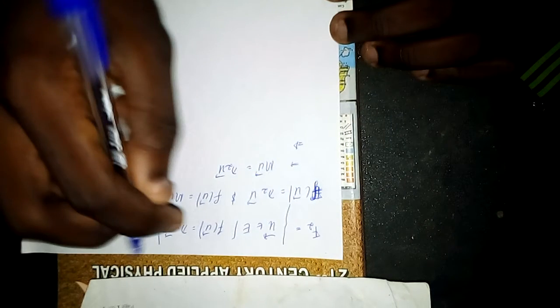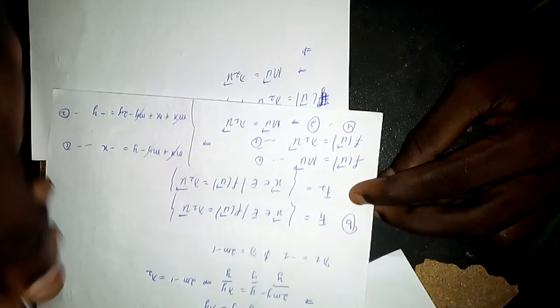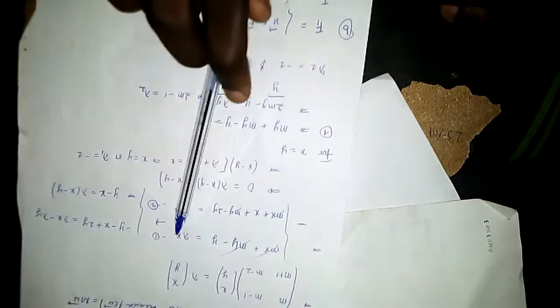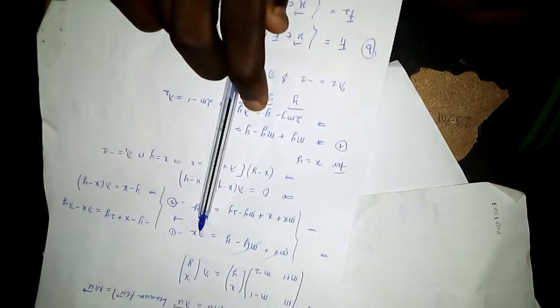So we can just come and recopy our system of equations that we had earlier. Let's just copy back this system. We just replace lambda here with the value of lambda 2, which is 2m minus 1.